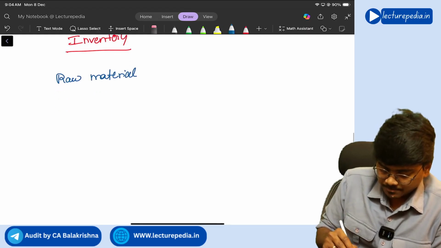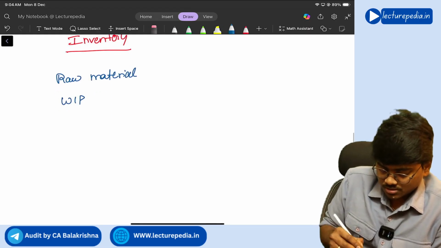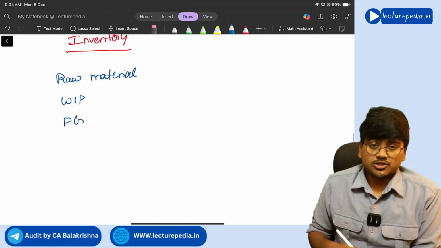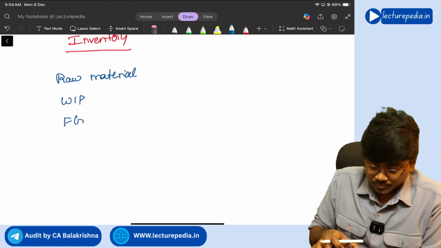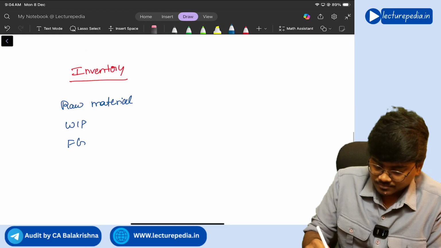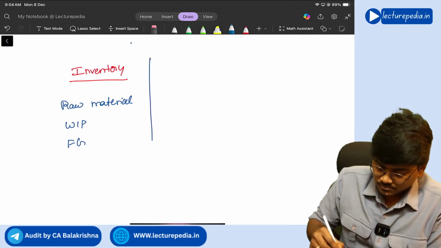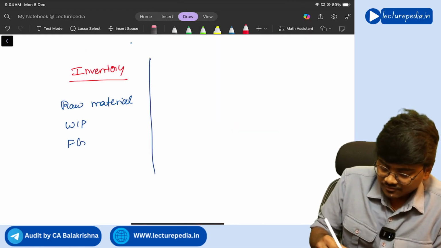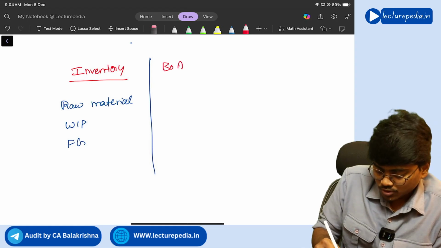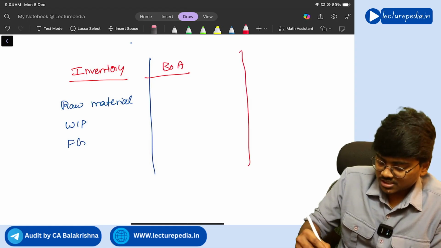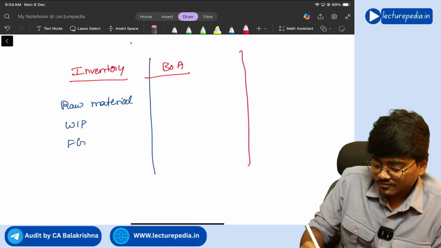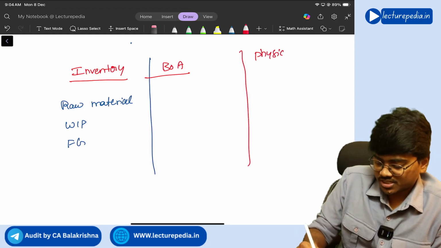There could be work in progress, there could be finished goods, right? Now class wise, inventory that is present in books of accounts and inventory that is present physically, physical inventory.